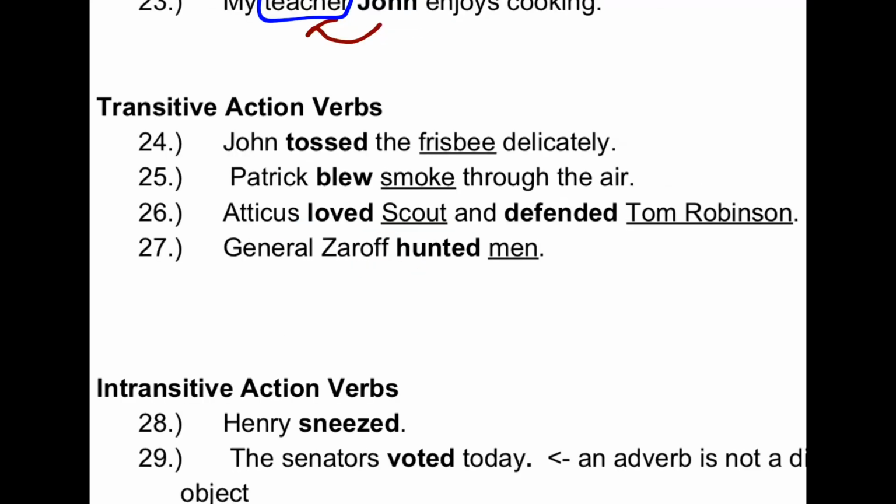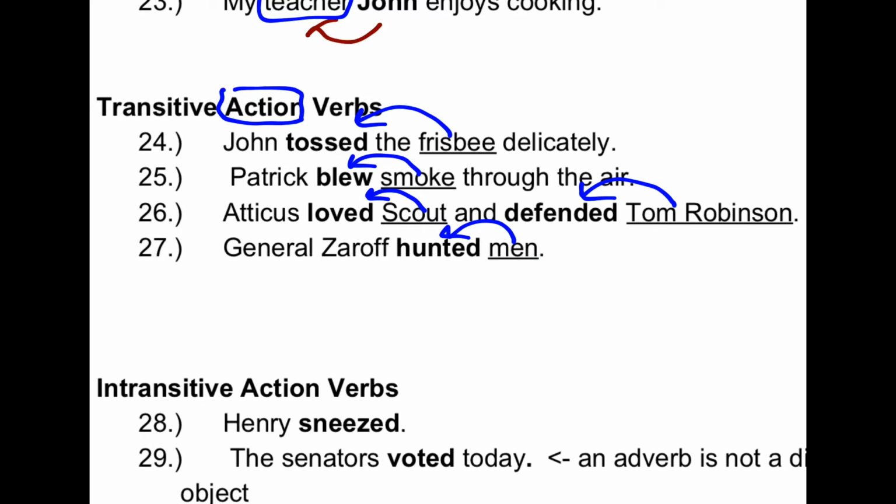Next, there are four main types of verbs. Action verbs are broken into two categories. Those that take a direct object, we call them transitive, and those that don't, we call those intransitive. So, Frisbee is a direct object. It answers the question, tossed what? So is smoke. So are Scout or Tom Robinson. So is men.